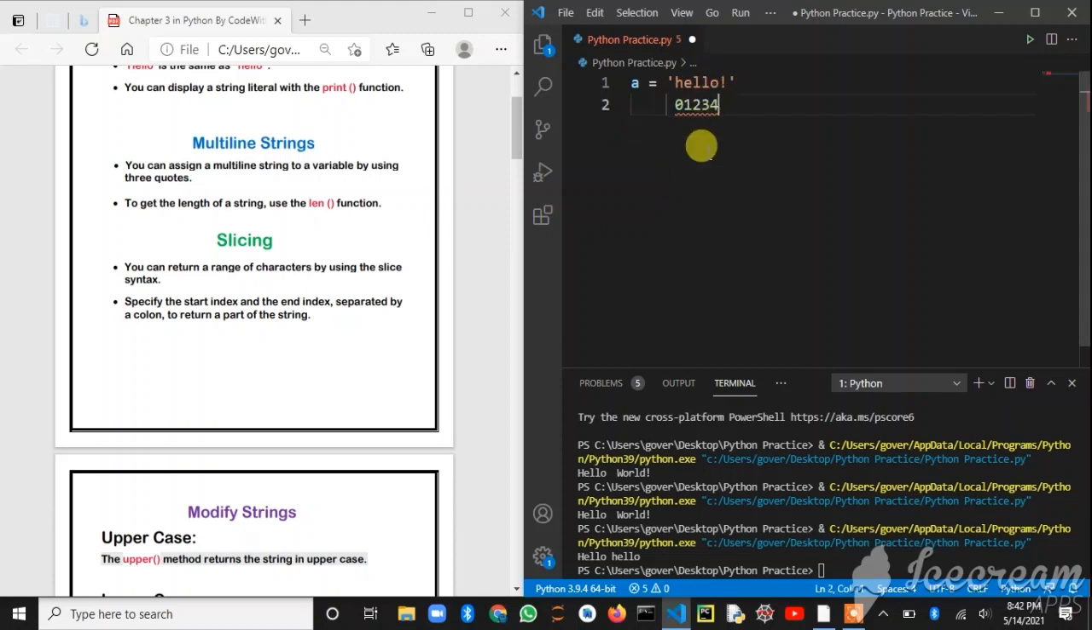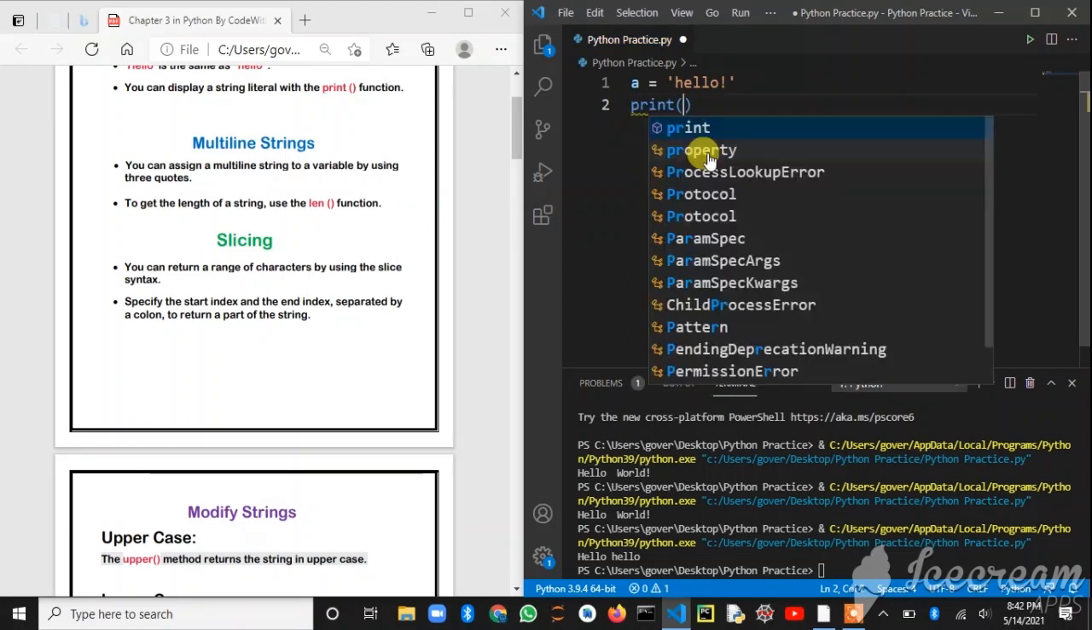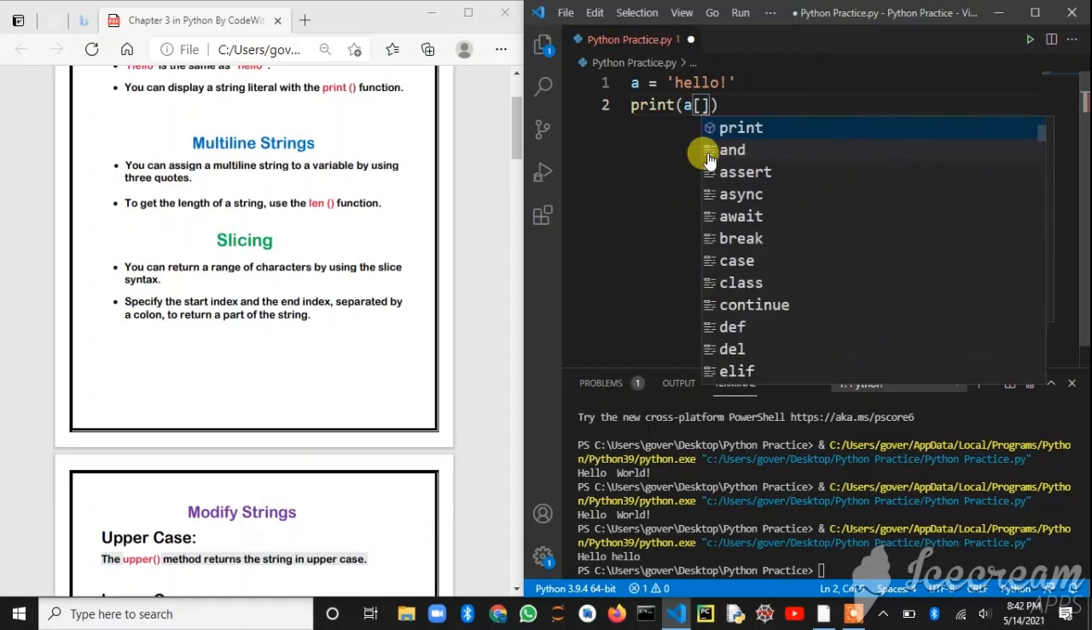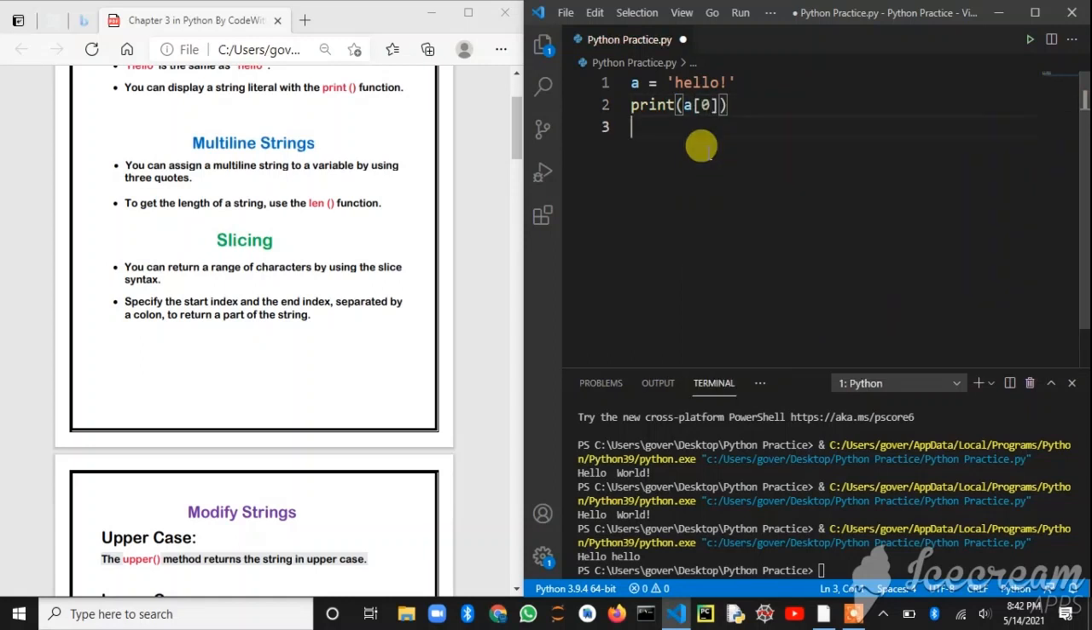So let's write a program so that you will understand a bit. Suppose I am printing the value of a; inside square brackets you should write 0. 0 means the value will be h, as you can see in my terminal.